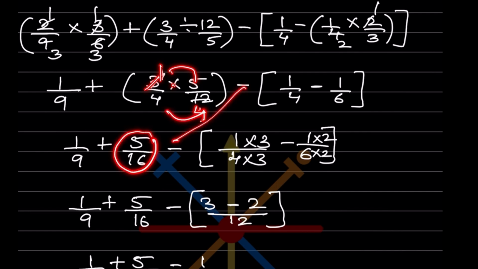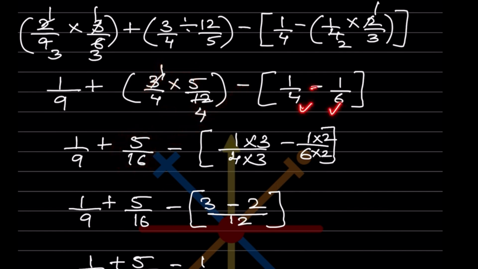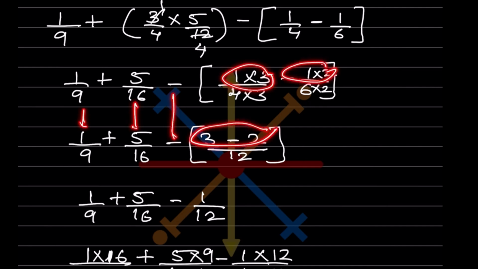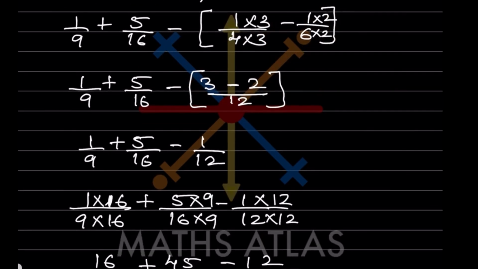This is the same. Now here the denominators are different, this is a minus sign. So here when you take 4 and 6, the LCM of this one is going to be 12. This is what I have written over here. Same. So now what will be 3 minus 2 over 12. So here the same. Now let us remove the bracket. So this is going to be 1 over 12.